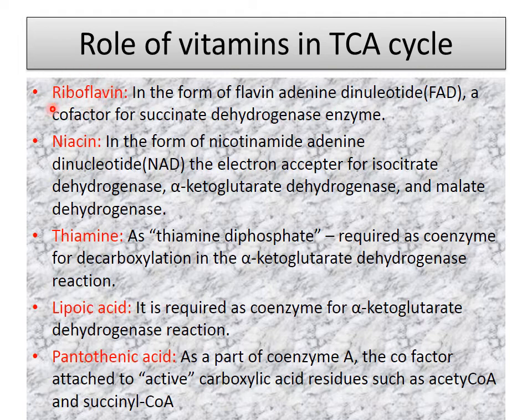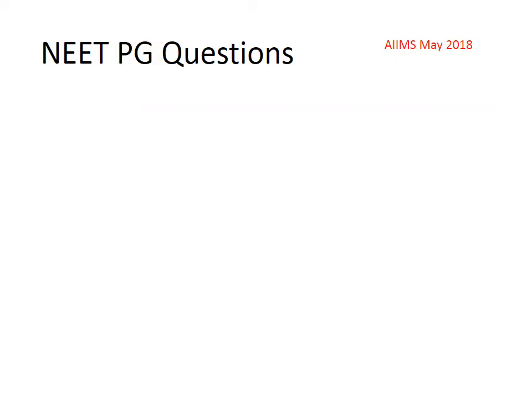They are riboflavin, as we have seen FAD is the coenzyme form of riboflavin. Niacin is important, as NAD is synthesized from this, and thiamine pyrophosphate, which is from thiamine. Lipoic acid is also an important coenzyme for alpha ketoglutarate dehydrogenase. Pantothenic acid is coenzyme A, which is needed at 2 or 3 places in the TCA cycle. It is a cofactor attached to carboxylic acid residue as acetyl coenzyme A and succinyl coenzyme A.